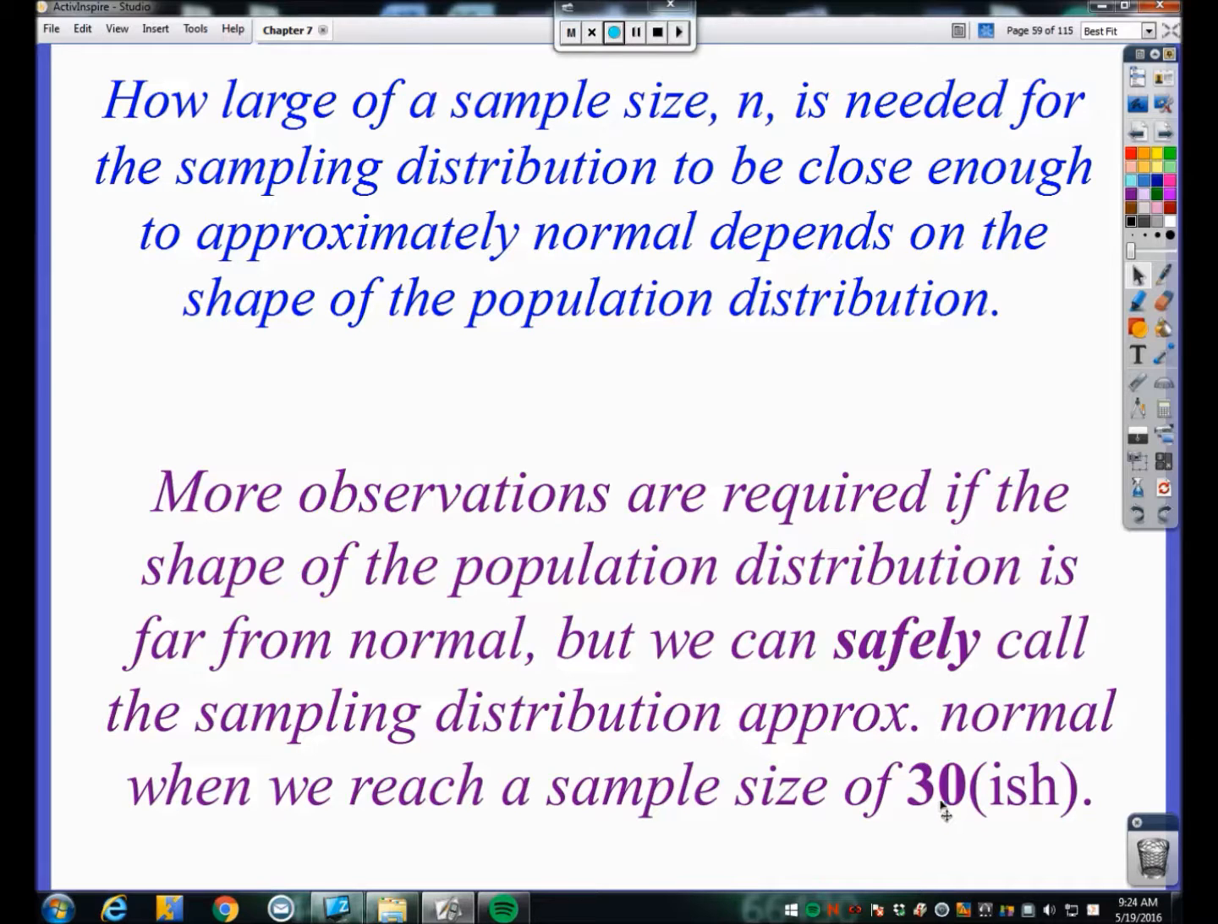So just know 30-ish is around that magic number, okay? Some textbooks say 30. Some say maybe 40 is a safer bet. Just know that once you're really beyond 30, you're pretty safe in assuming that the sampling distribution will be approximately normal, thanks to the CLT, the central limit theorem.